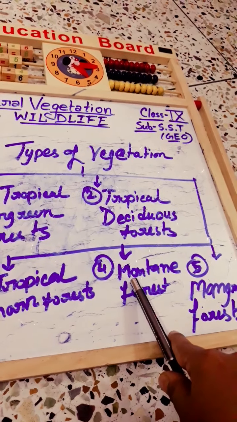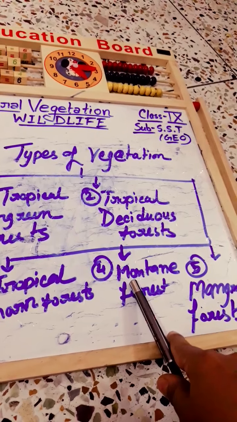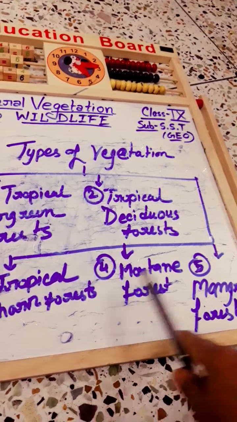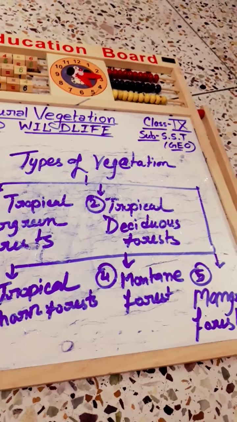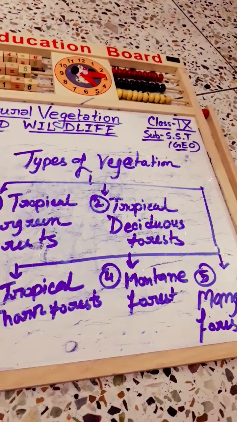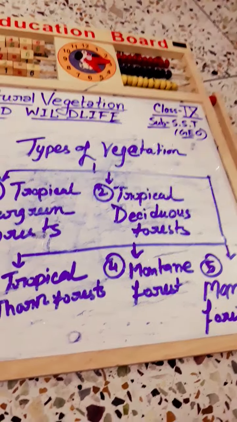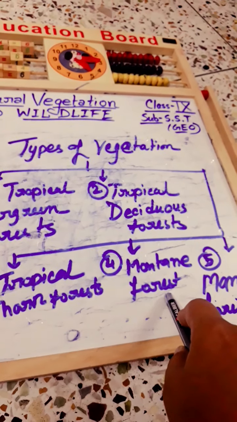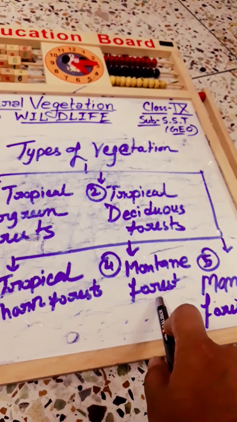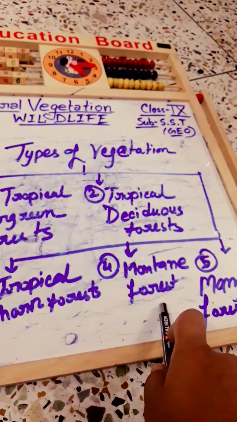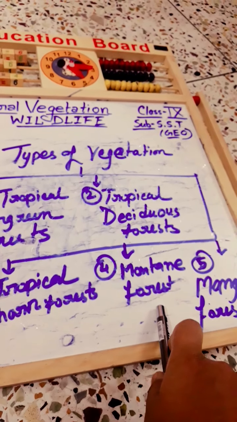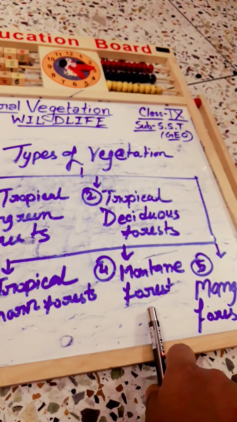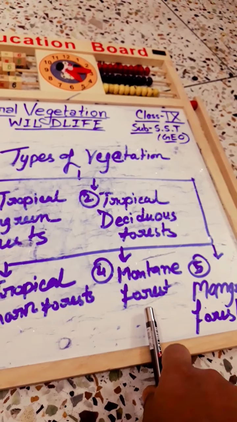And the trees are juniper, pines, birches, etc. At that region, the plants get a large amount of snow, because for the maximum portion of the year these forests are covered with snow, because of the low temperature. At higher altitude mosses and lichens form part of tundra vegetation.